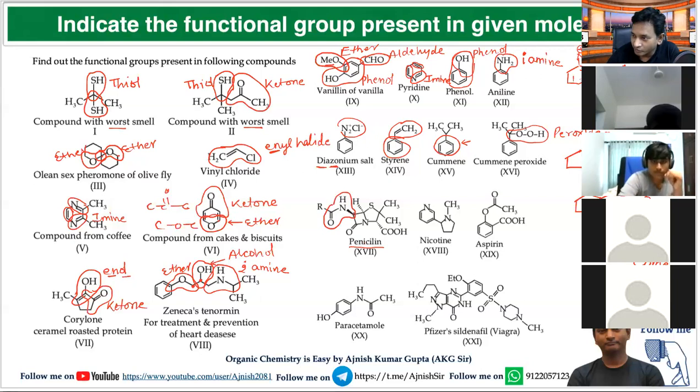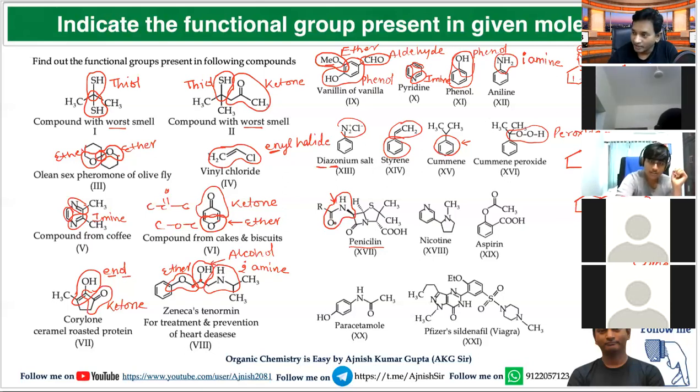This bond simply represents that this group is above the plane. Above the plane is represented by a bold line, a wedge line. And the dash line represents an atom or group below the plane. Now tell me, which functional group is this one?